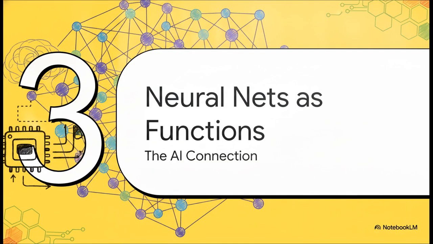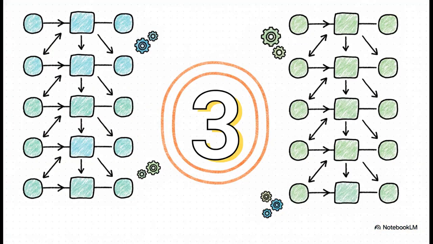Section 3, Neural Networks as Functions. This is where we make the AI connection. Take a standard 3-layer dense neural network, for example, just the number 3. This means we have 3 distinct layers of computation sitting right between our raw input data and our final prediction. It sounds incredibly intimidating when we throw around big terms like artificial intelligence. But honestly, if we pause and just break down what's actually happening mathematically, it becomes so much more approachable.